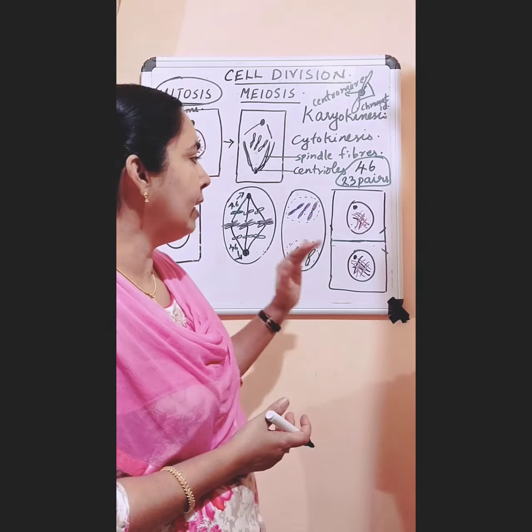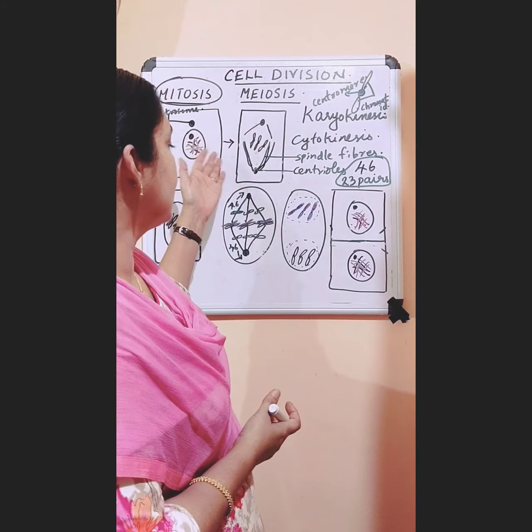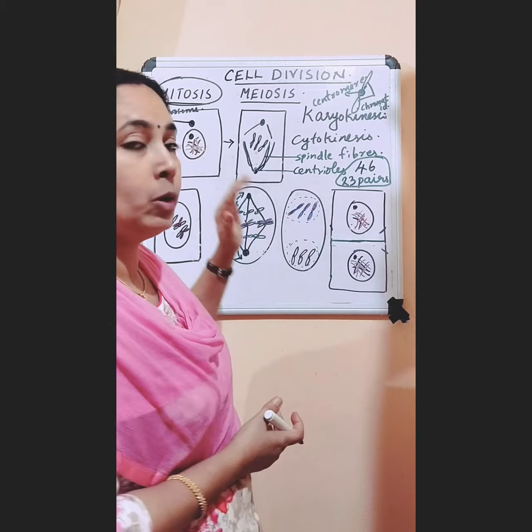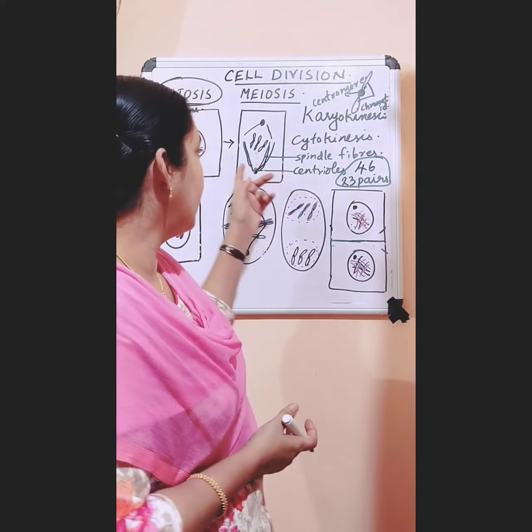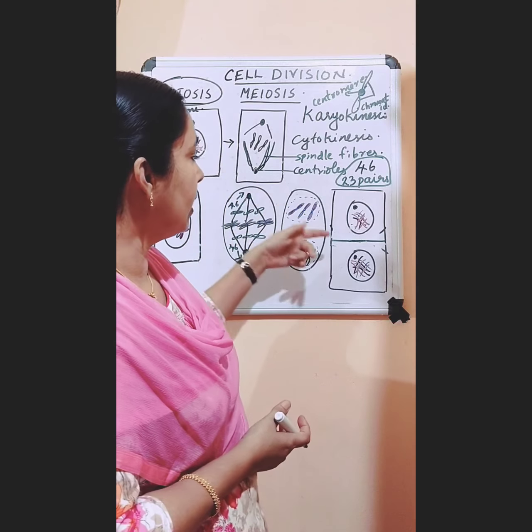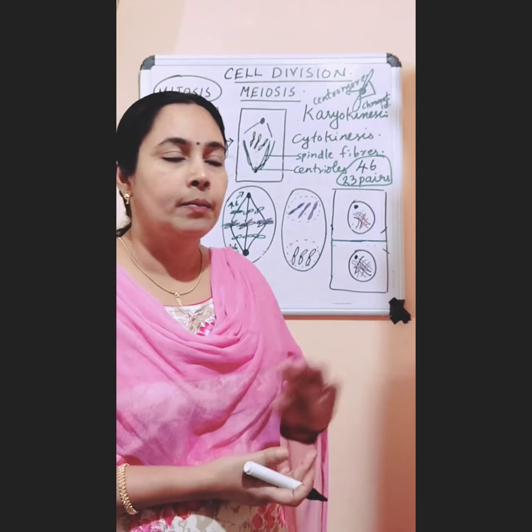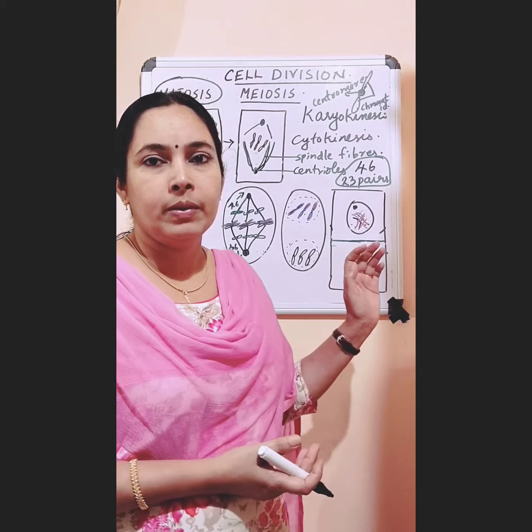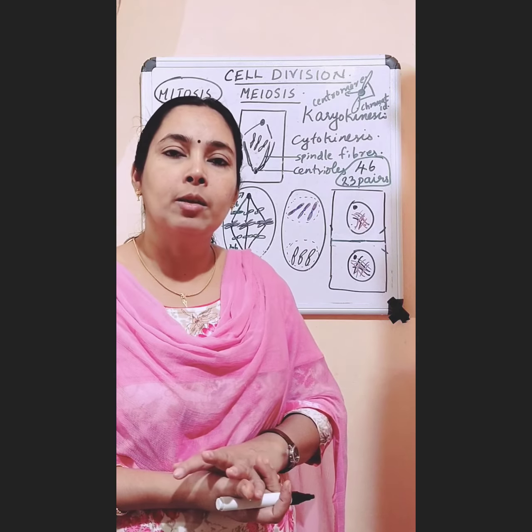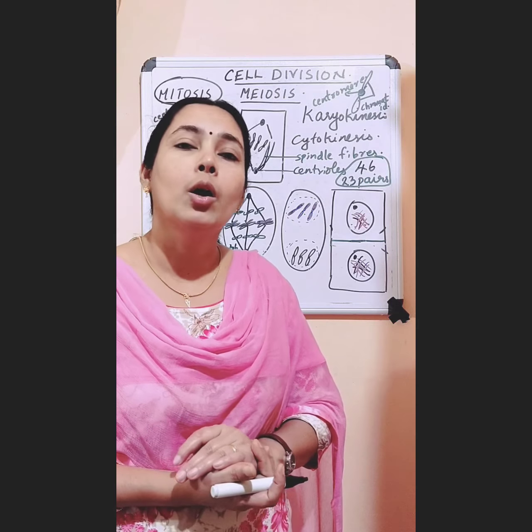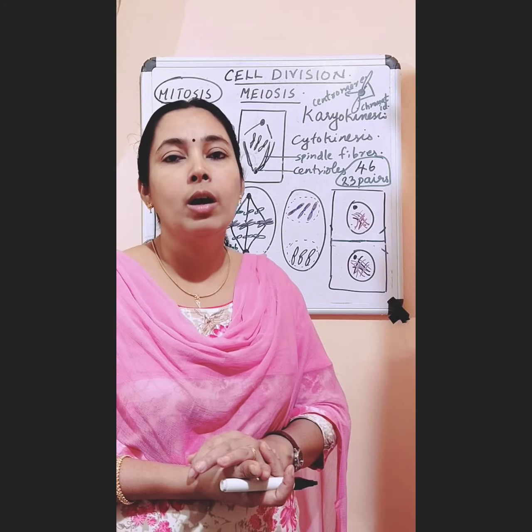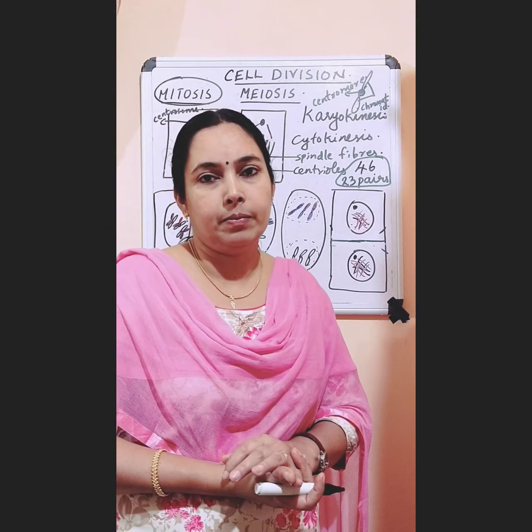And here there is only one division. The cell divides only once. In meiosis we will see two divisions. But here the cell is divided into just two cells. Only one division takes place in mitosis. So mitosis takes place in the body cells for the growth and repair of our body tissues.